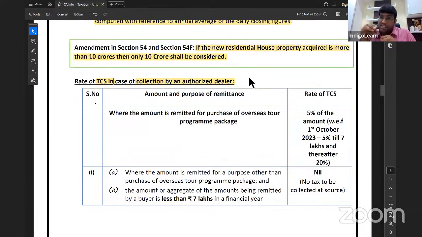In the RTP, there's an interesting question on these amendments. Let me tell you, on the amendments, there are some interesting questions in the RTP. Very important. Already I have discussed that. A separate video is already recorded and posted on the YouTube channel. You can watch it. Next.